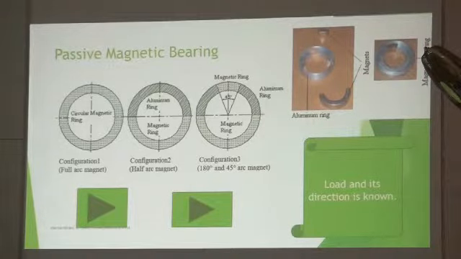Because of this coupling, the bearing fails. It works for a few seconds. After that, it is axially disturbed and moves in the forward direction. So in a permanent magnet bearing, there is a problem. If I am supporting a radial load and keeping the geometry perfect, there is no problem. Even if I move 1 micron left or right, or the rotor moves to one side, there will be an axial load that will push the rotor out of the magnet. So there is a problem.